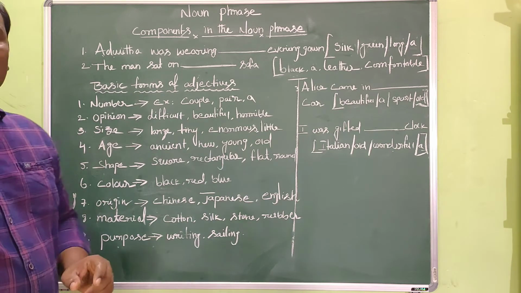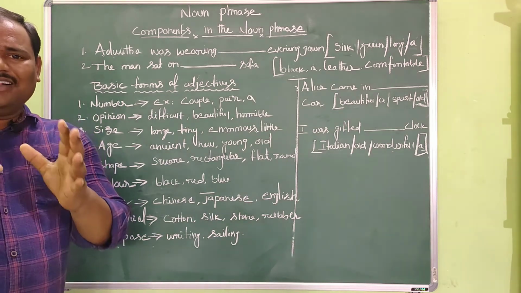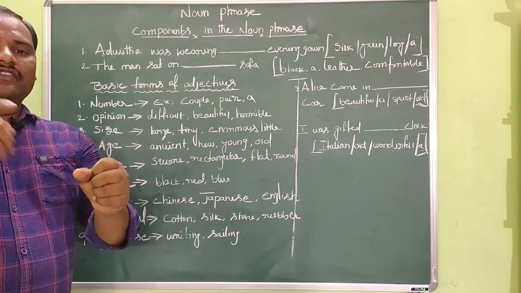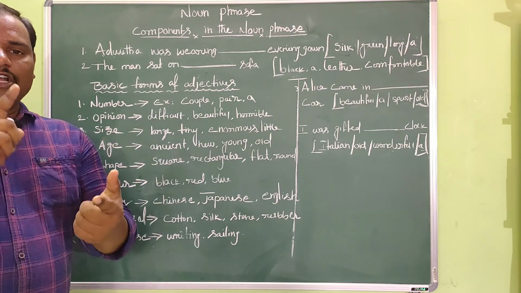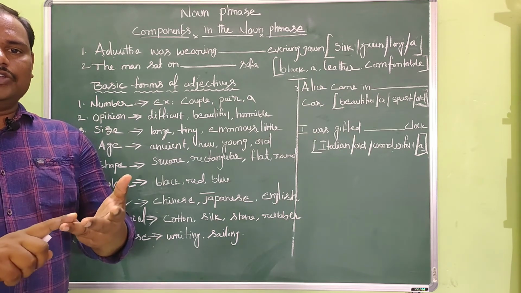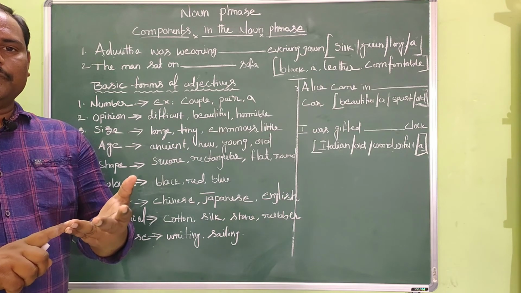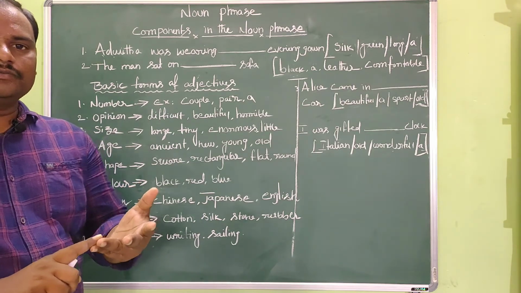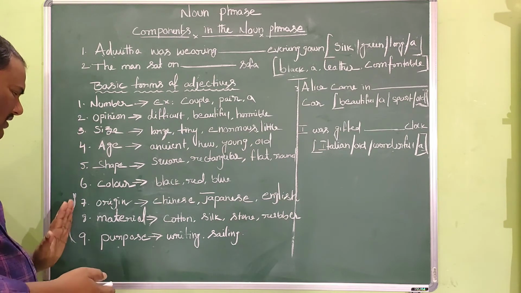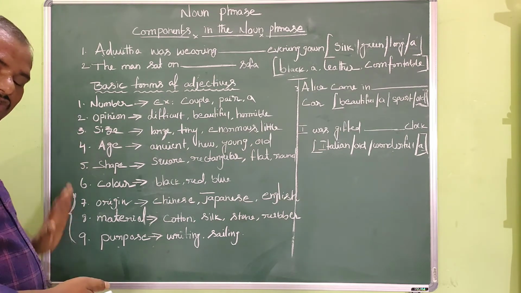So my dear friends, we ought to remember all these adjectives in the sequential way. First one is number, second one is opinion, size, age, shape, color. So like that, we have to remember all the adjectives from first to last as it is.